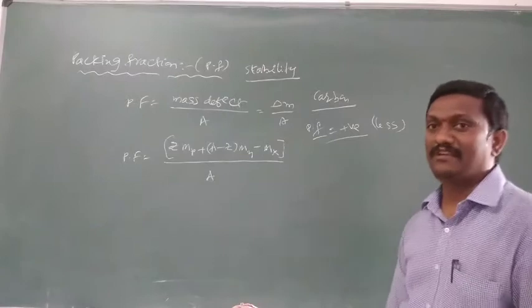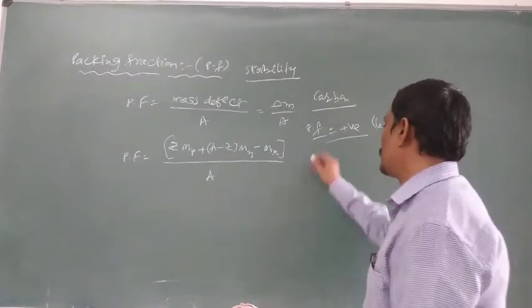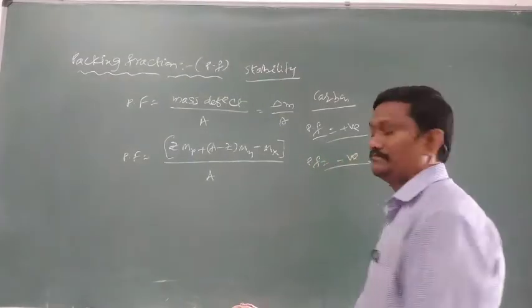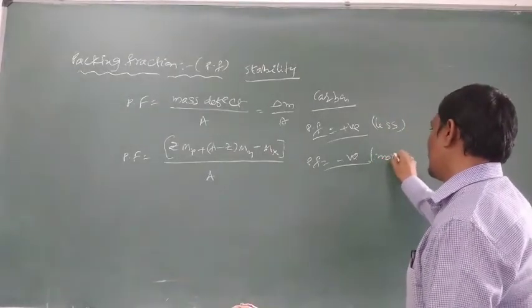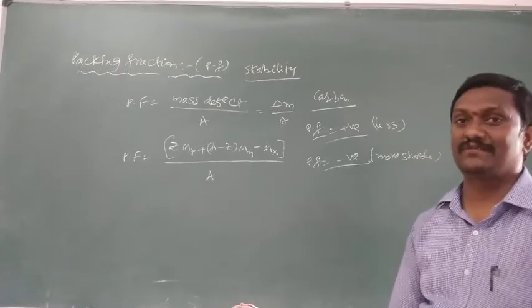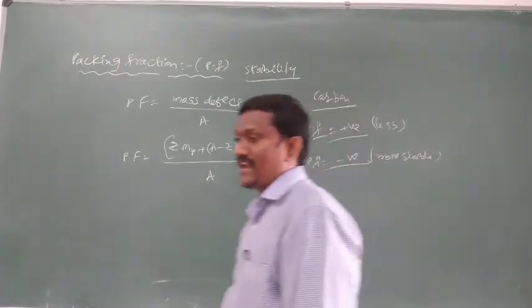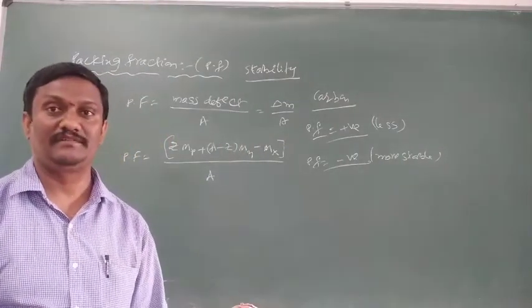And some elements have a packing fraction less than that of carbon, so their packing fraction value is expressed as negative. If the packing fraction is negative, it means more stable, and if positive, less stable. So that is about packing fraction, and its importance is that it always explains the stability of the nucleus system.